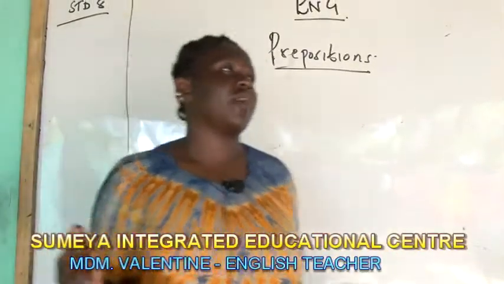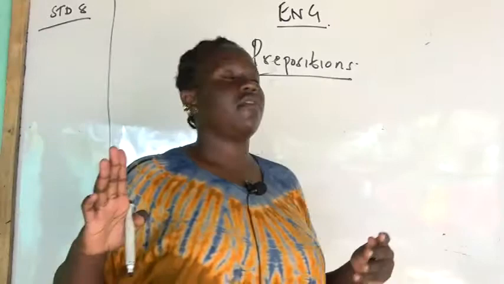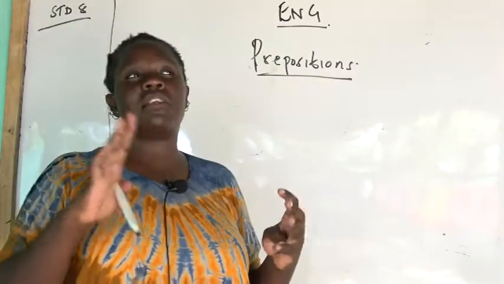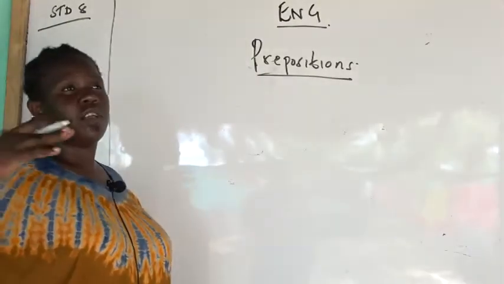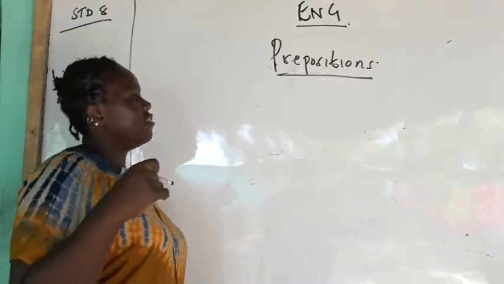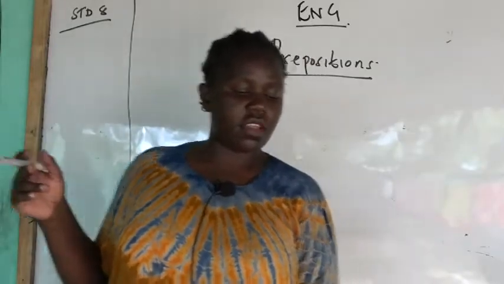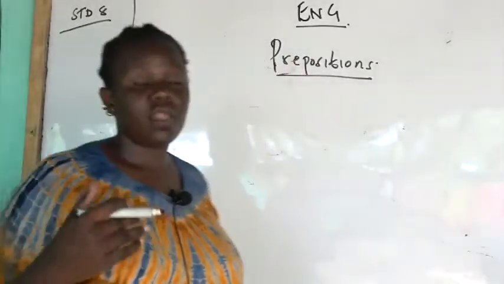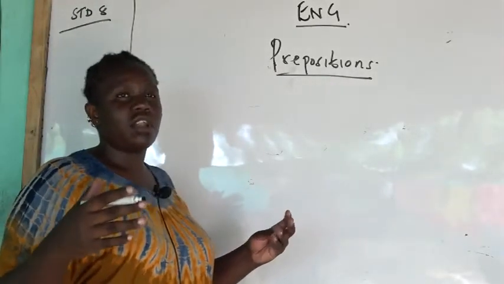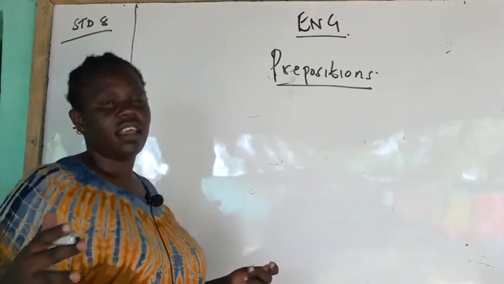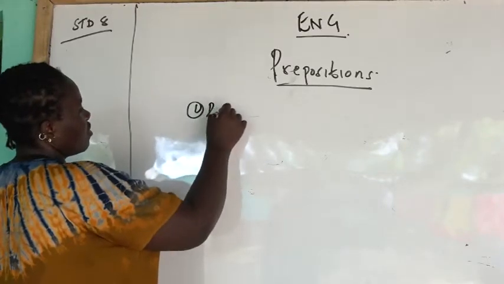In our lesson today, we are going to talk about prepositions, but not the whole of prepositions, just bits of prepositions. The main topic is prepositions, but we are going to go into subtopics of prepositions. So what is a preposition? A preposition is a word that shows the position of something. It can be the position of a noun or a pronoun in relation to another word in a sentence. So, for example, we are going to talk about prepositions of transport.